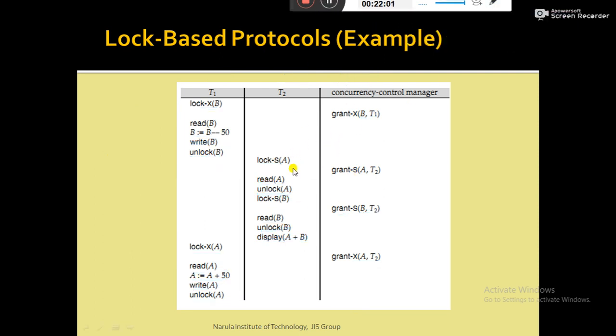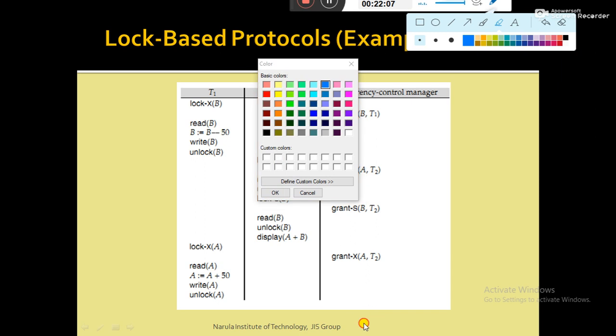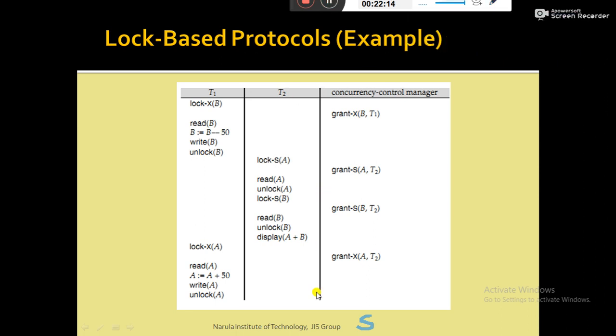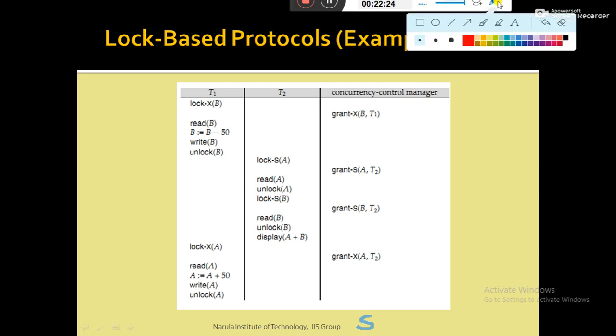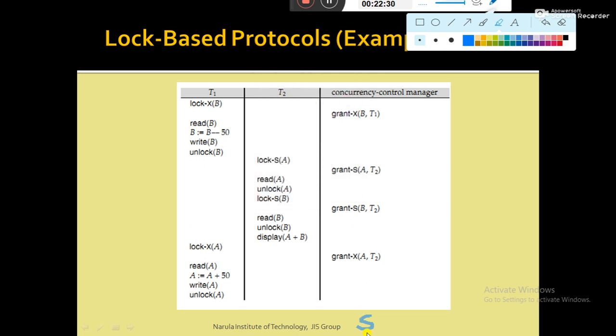But if we again consider the same schedule, again, let me mark it. So I have already discussed how the concurrency control component grants the lock request, but the new thing that comes up here is that if you consider the schedule S and if you execute the schedule S, then a problem will arise.